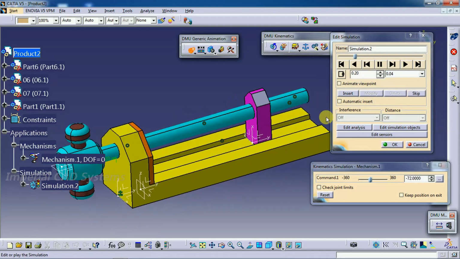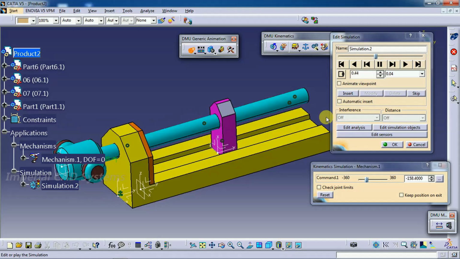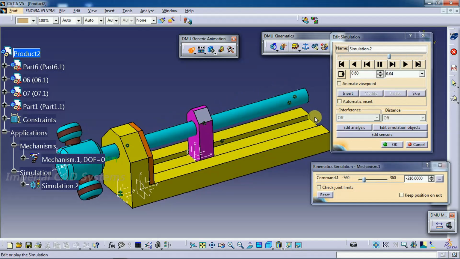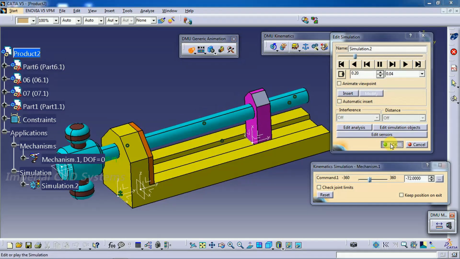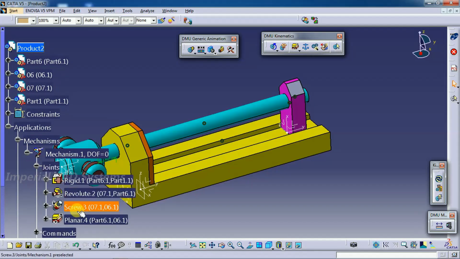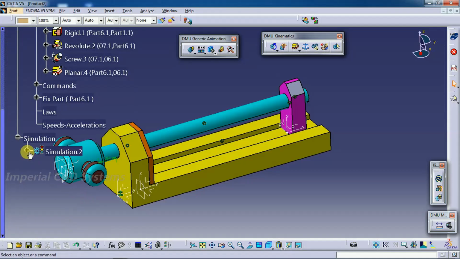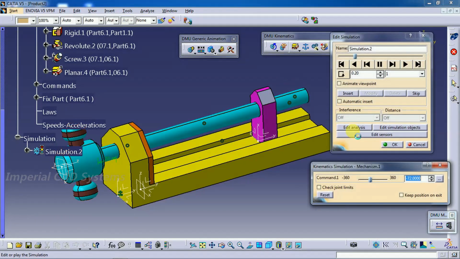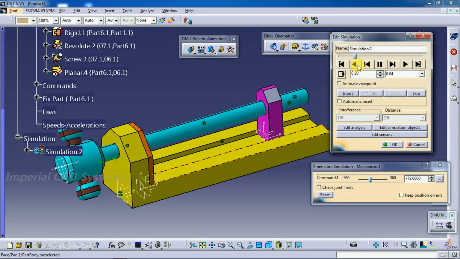Like this, we need to use this planar joint and rigid joint in combination with a cylindrical and screw joint. Go for OK. Again, if you want simulation, under application you can see mechanism, all 4 mechanism it requires, 4 joints. Then simulation, double click on that again, then play. Keep loop, change loop mode, reduce the speed. See like this.